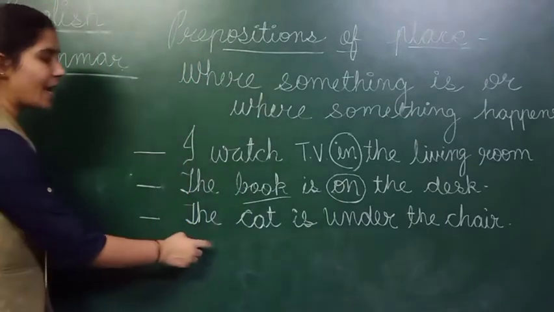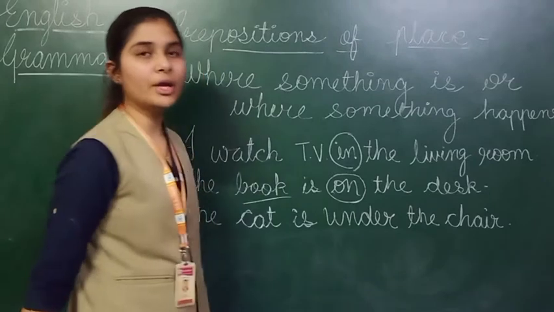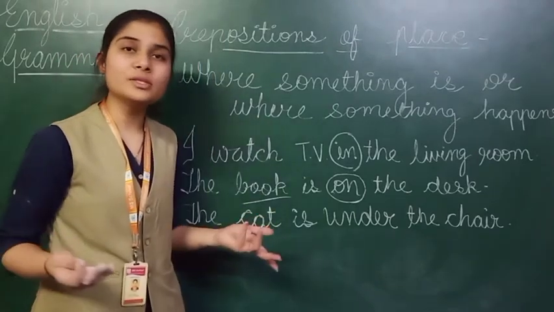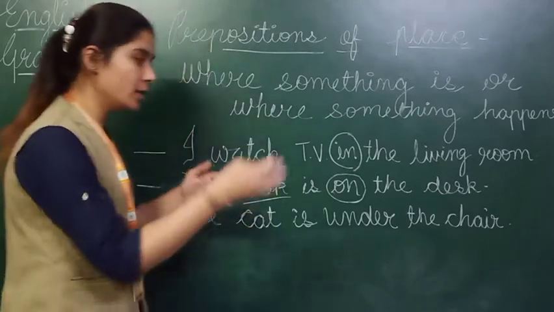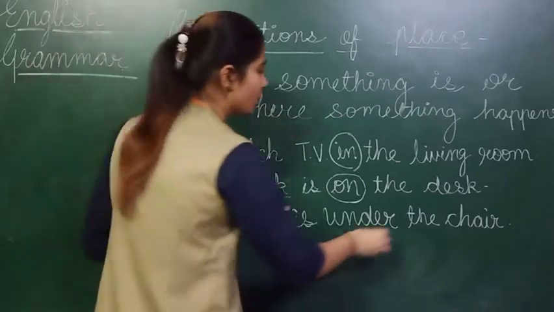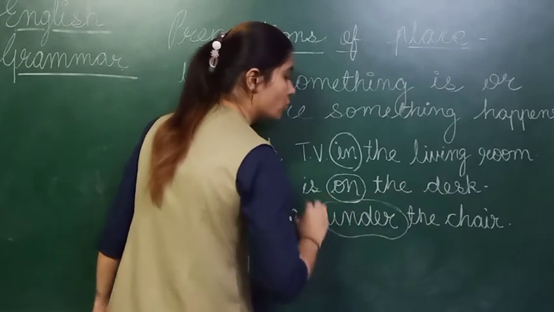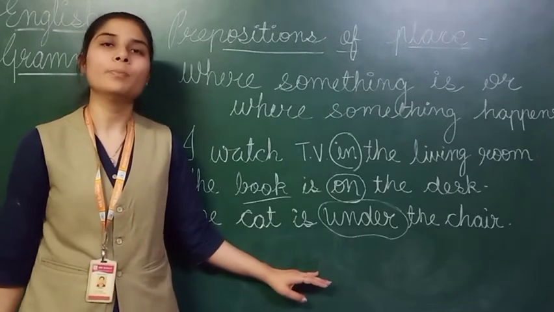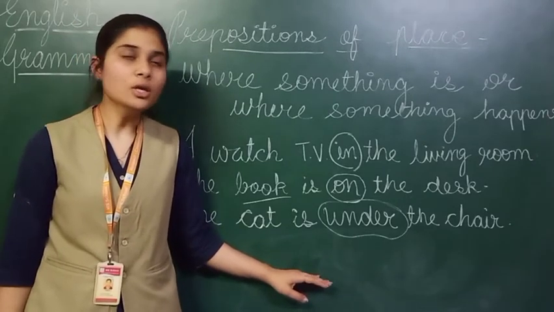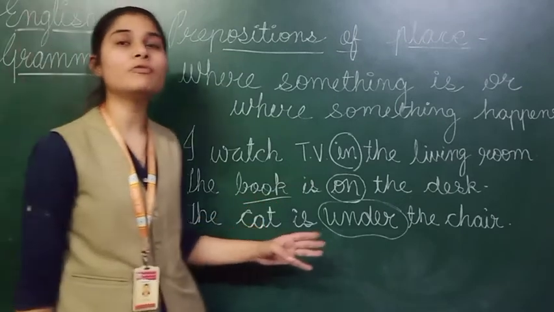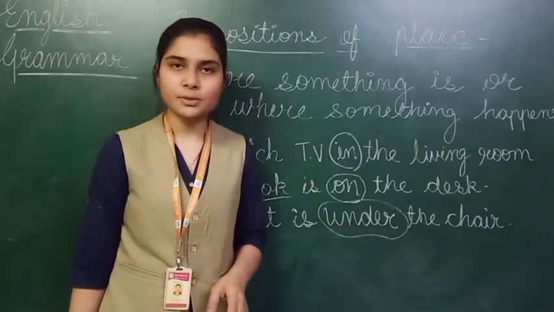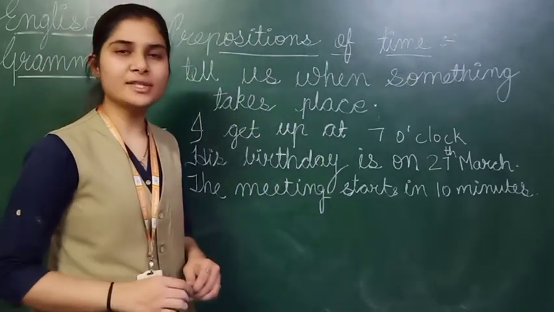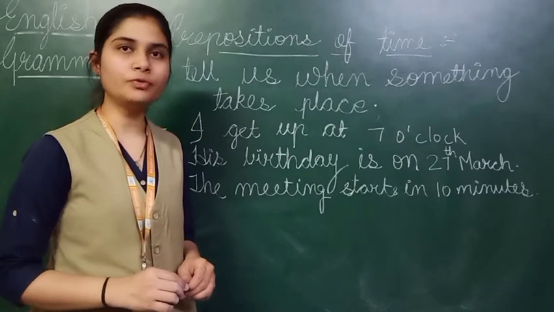Next is: the cat is under the chair. Now here I am talking about the cat. Right students? Now where is it, cat कहाँ है? Under the chair. Chair के नीचे. So under will be our adverbs. Oh sorry, my mistake. Under will be our preposition of place. Okay students, so these are the words which we use for the preposition of place. Now let's look onto the board. I have prepared examples and definition on prepositions of time.